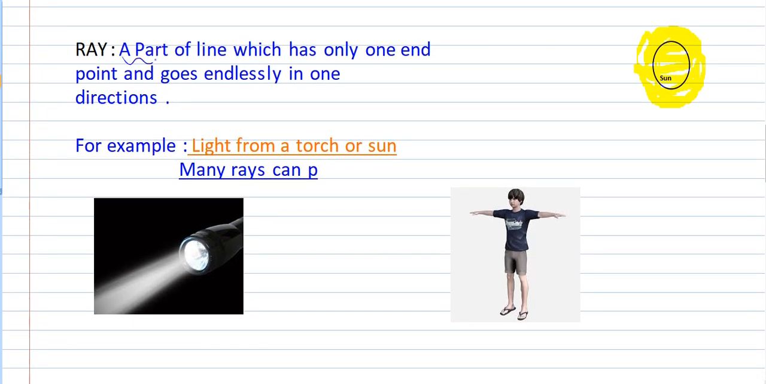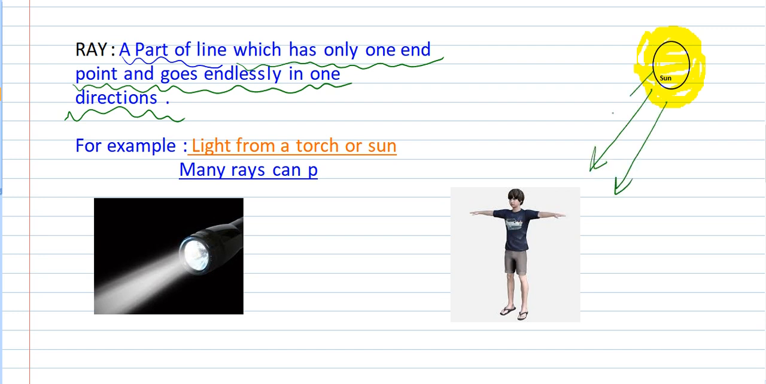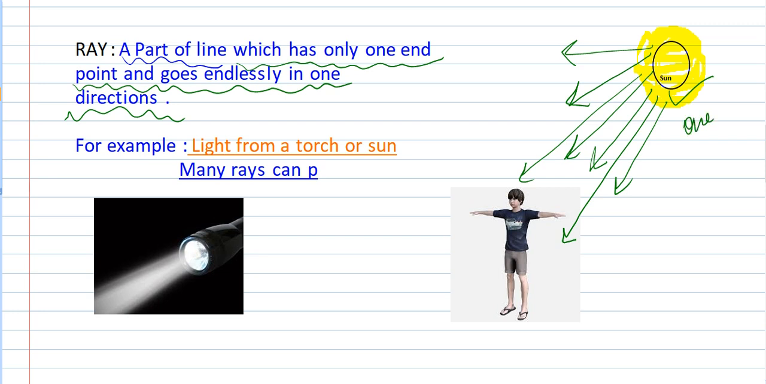Ray. A part of line which has only one end point and goes endlessly in one direction. Means, for example, this is sun and rays are coming out of it. So it has one starting point, that is sun, and the rays are falling on this person standing here. Now rays can be infinite, means many rays can come from the same point. So this is one point that is fixed.